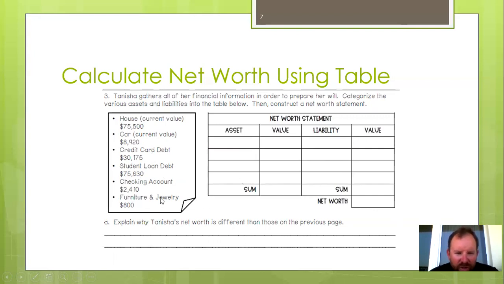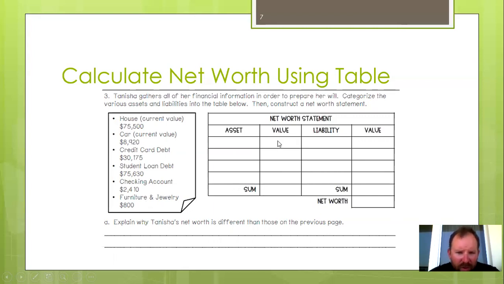Then we have furniture and jewelry. Well, we're going to say that these are something she owns. She owns her furniture. She owns her jewelry. She didn't take out a loan to buy them. She owns them. So those would be an asset. That would be $800 for furniture and jewelry.